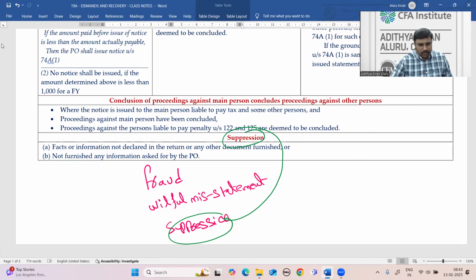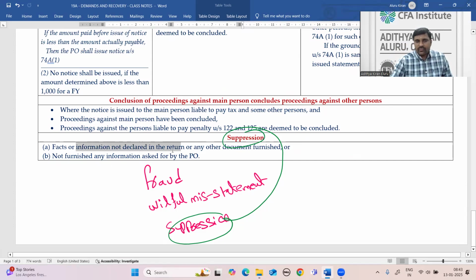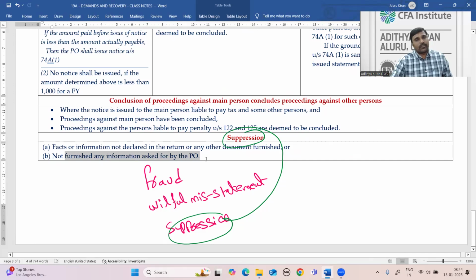So what is suppression? Either not giving required information in the return when you are filing returns, such as GSTR 3B, or, when the information is asked for by the proper officer, at least at that time you need to provide the information. If the information is not furnished when they have asked, it is suppression of facts.